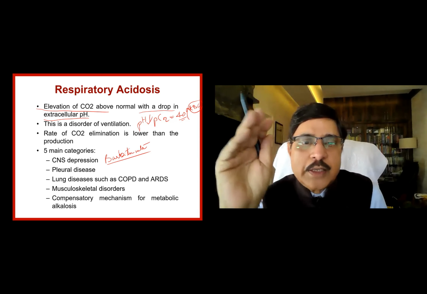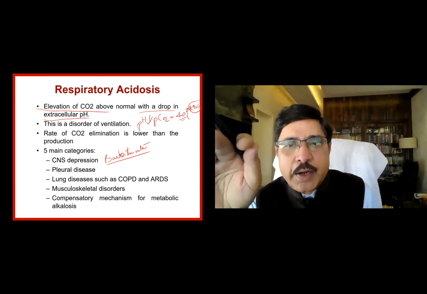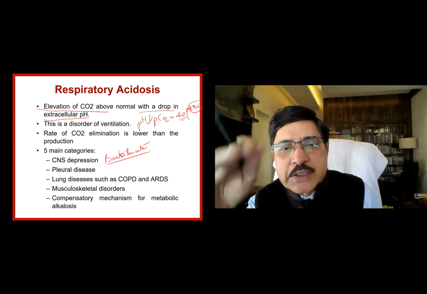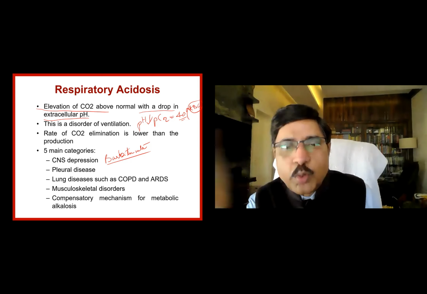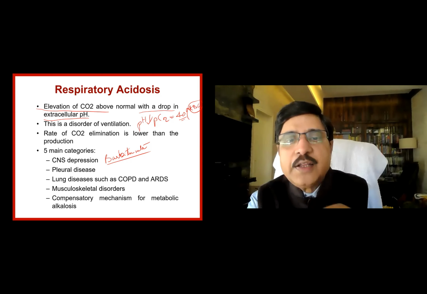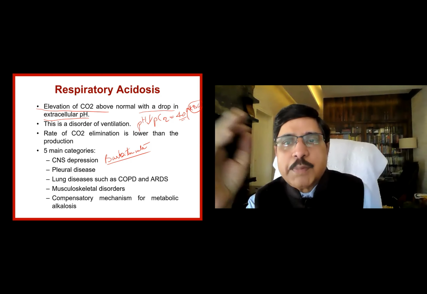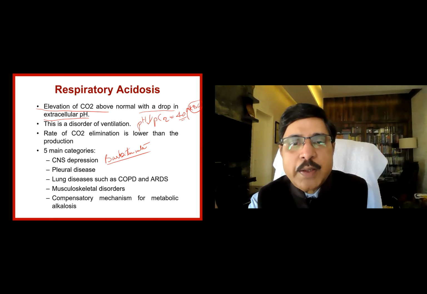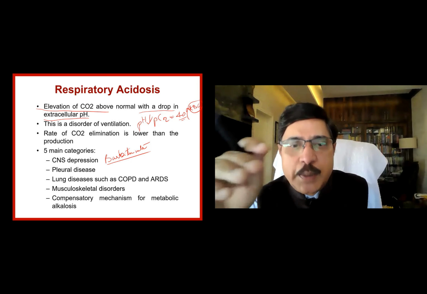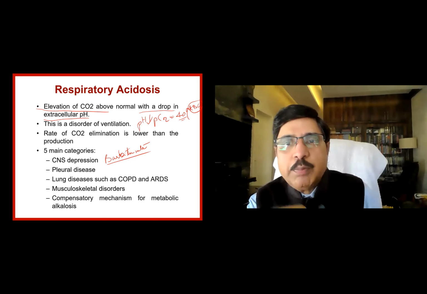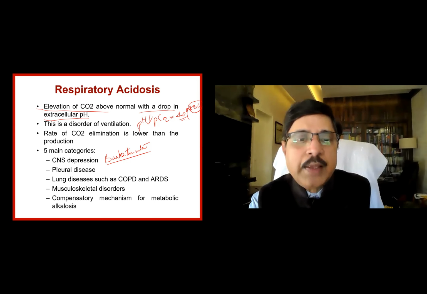With that, the respiratory rate and depth are depressed, so much so that the excretion of carbon dioxide is limited. The carbon dioxide is not thrown out, it is retained in the body. That increases the partial pressure of carbon dioxide. Because the carbon dioxide is retained, it is carbonic acid. This acid depresses the pH. pH will be lower, PCO2 will be higher.